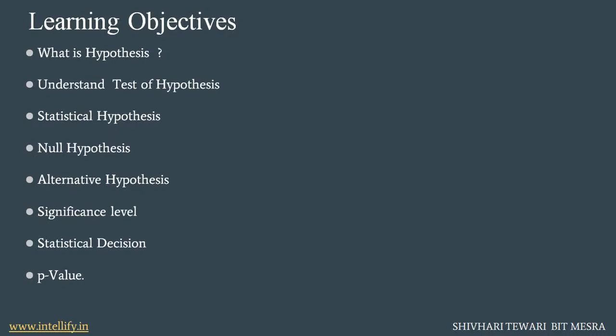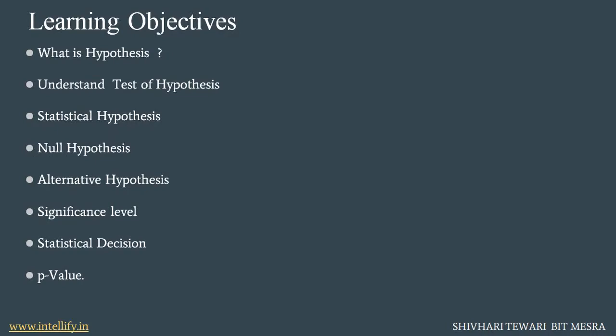And then we will move further to the definition of a statistical hypothesis. Here we will also see what is the importance of statistical hypothesis in machine learning. After that, we will move to the types of statistical hypothesis, that is null hypothesis and alternative hypothesis. After that, we will go further to the definition of significance level.